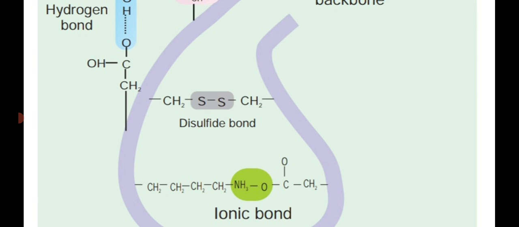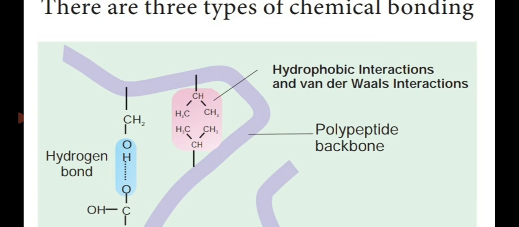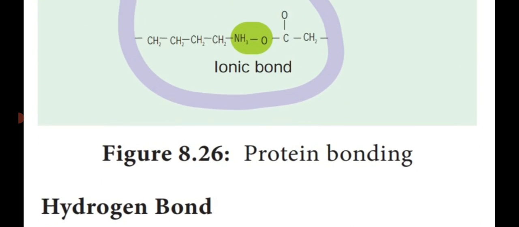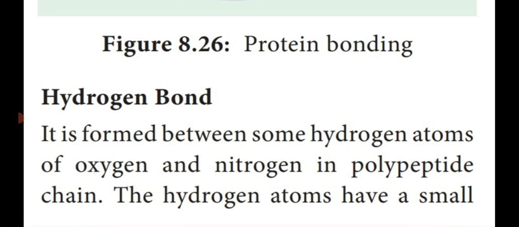It split the 3D structure of a protein molecule. So those are all the three types of chemical bonding: hydrogen, ionic and disulfide bond.